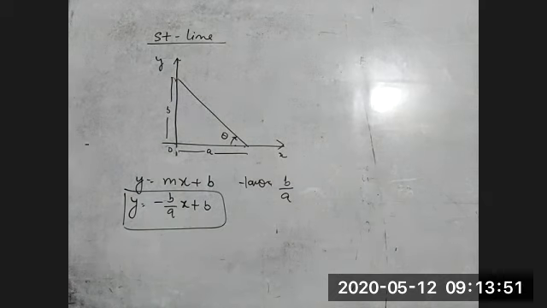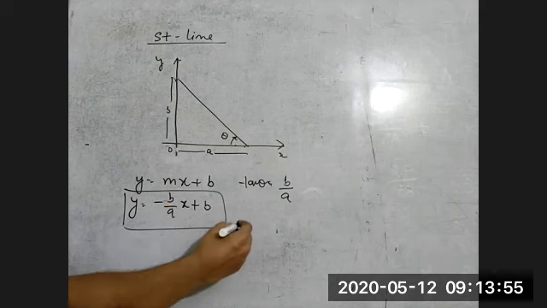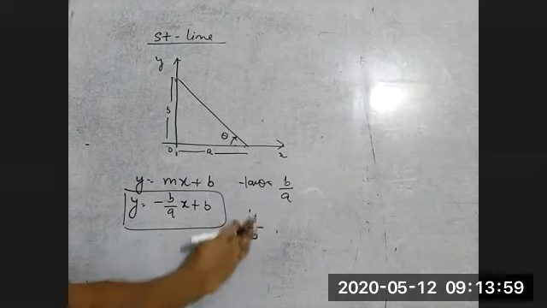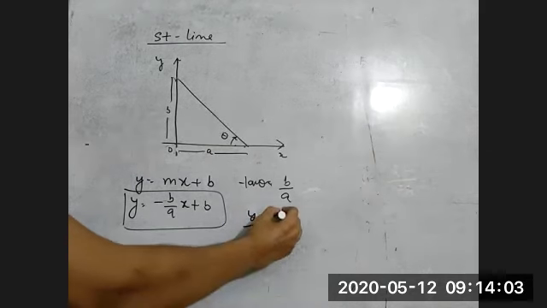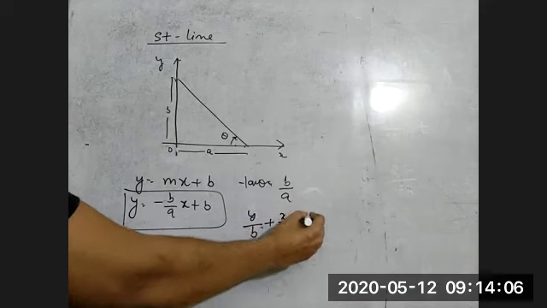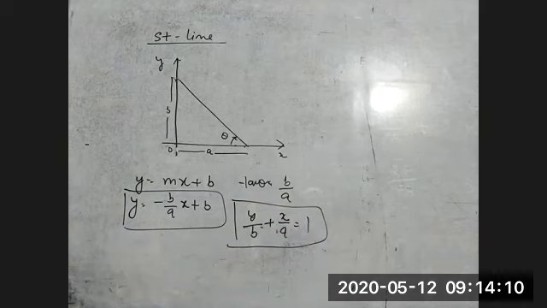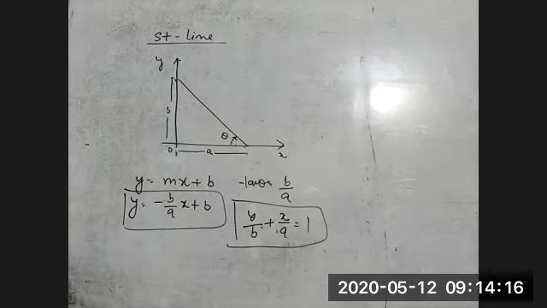Understood? You can also write it in some other standard form. You can send A to that side, and you can write y by B plus x by A is equal to 1. You can also simplify and you will get this equation. So this is also a standard form of the equation of a straight line, but you don't have to remember this. Just remember only one standard equation, that is y is equal to mx plus c.